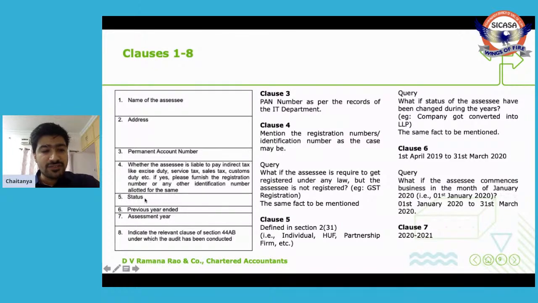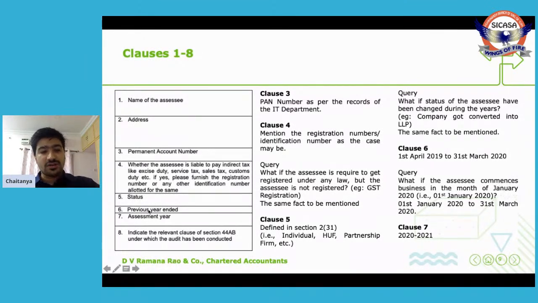Right. Clause 5, status. Here the status is defined in section 2(31). That is whether he is an individual, HUF, partnership firm, company, LLP, etc. Again, another query here. What if the status of SSE has been changed during the year? Example, if the SSE was a company in the earlier year and then that company got converted into an LLP during this year. So what should be mentioned here? The same fact along with the changed name is to be mentioned in clause number 5.